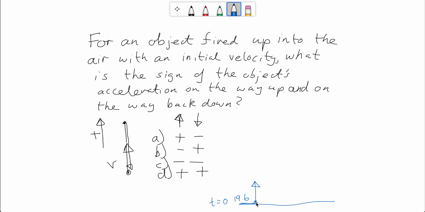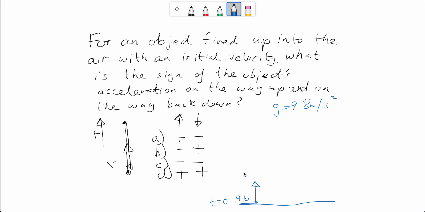So we know that as it goes up, it's going to slow down because gravity is going to be pulling it down, and the rate of that is going to be 9.8 meters per second squared. So what does that mean? That means that every second its speed will be 9.8 meters per second slower than it was a second before.